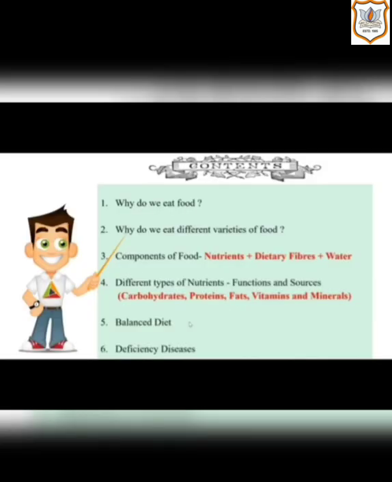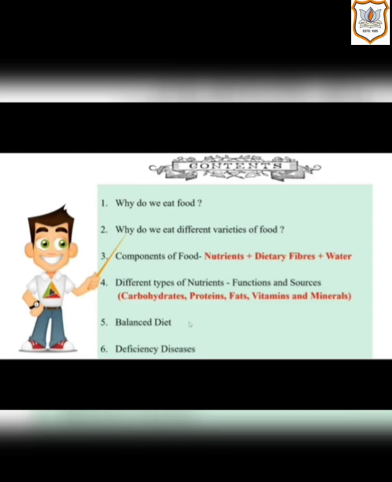Before starting with the explanation of chapter 2, let's go through the contents of our chapter. We are going to study about why do we eat food. Then the next topic will be why do we eat different varieties of food. Then we are going to study about components of food, which will cover nutrients, dietary fibers and water. Next will be different types of nutrition, functions and sources, which will include carbohydrates, proteins, fats, vitamins and minerals.